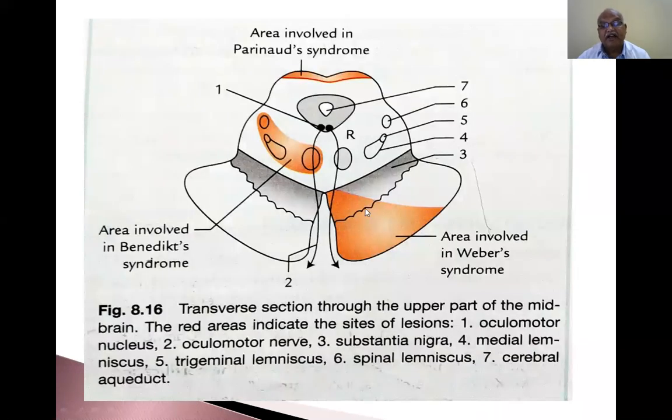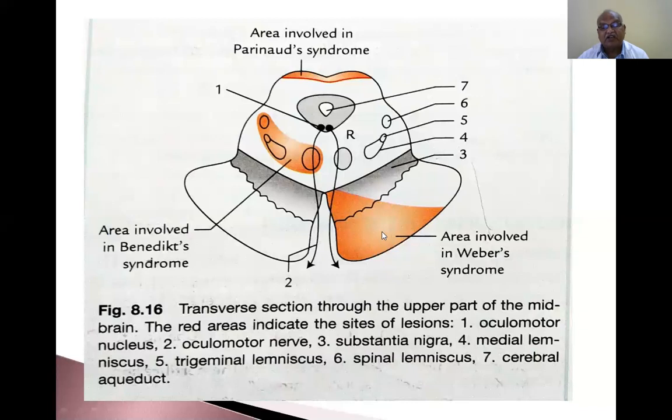This is the area involved in Weber syndrome. Here the oculomotor nerve is coming, it is involved. All these fibers present in this area are involved: some corticospinal fibers, corticopontine fibers, and here the frontopontine fibers. The oculomotor nerve is also involved. The oculomotor involvement on this side causes ipsilateral, same side, signs.